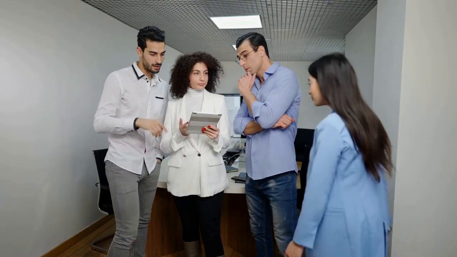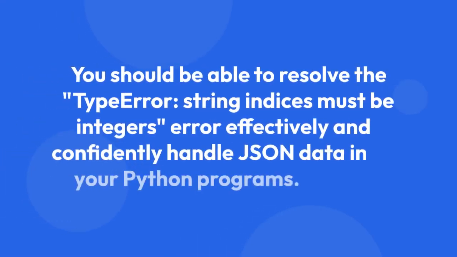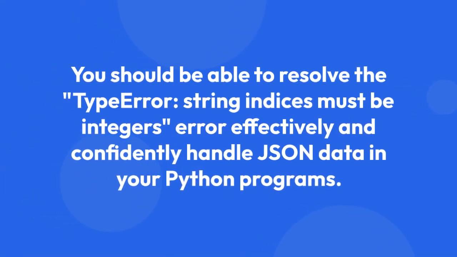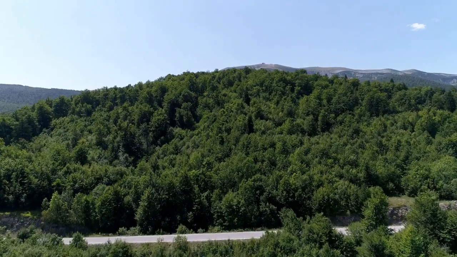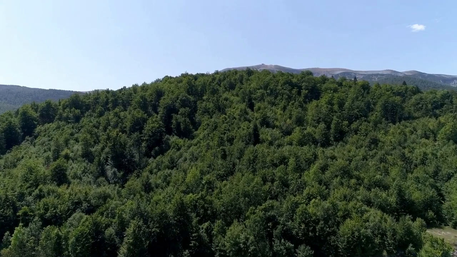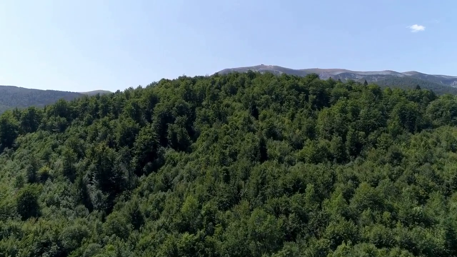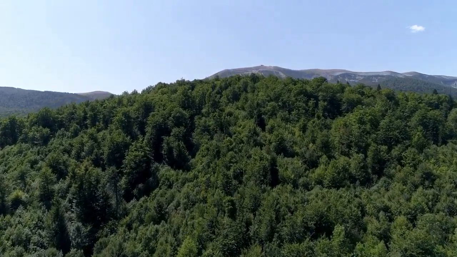By following these steps, carefully analyzing your JSON structure, and using the correct method to access elements, you should be able to resolve the "TypeError: string indices must be integers" error effectively and confidently handle JSON data in your Python programs. Remember to use print statements liberally to inspect the structure and content of your JSON data at various points in your program for easier debugging.